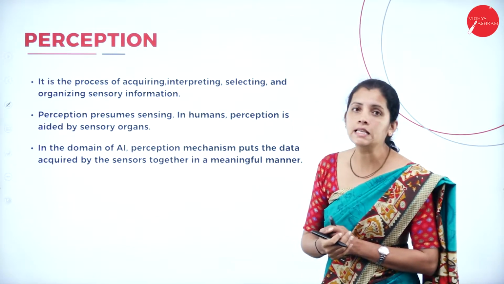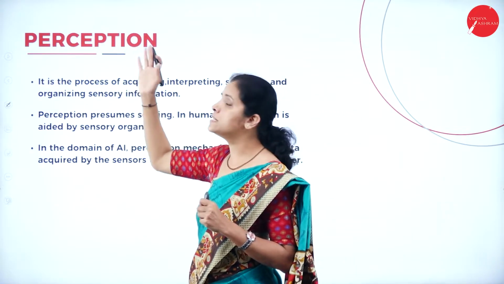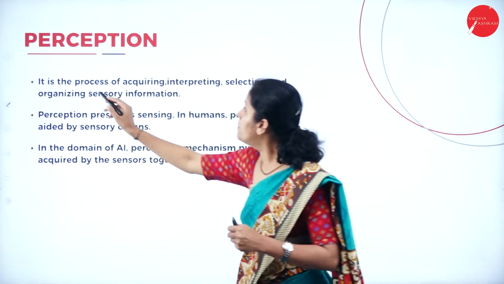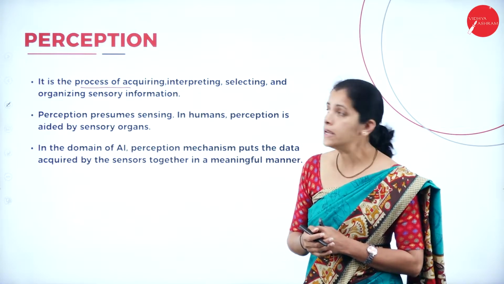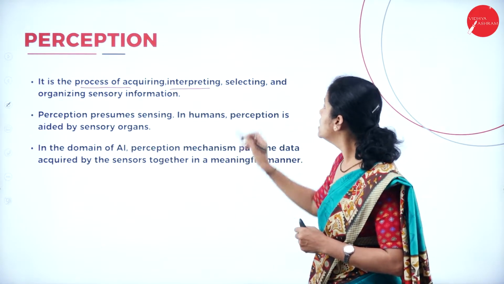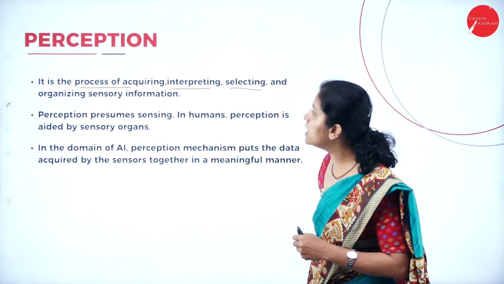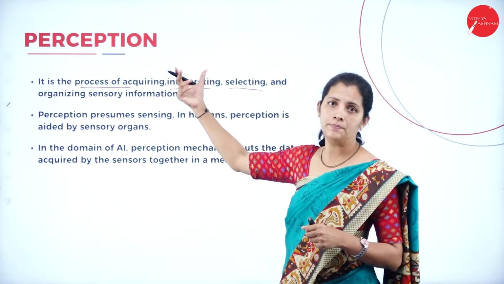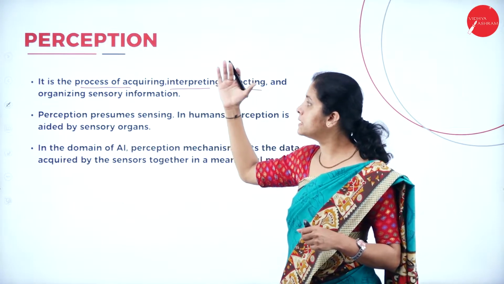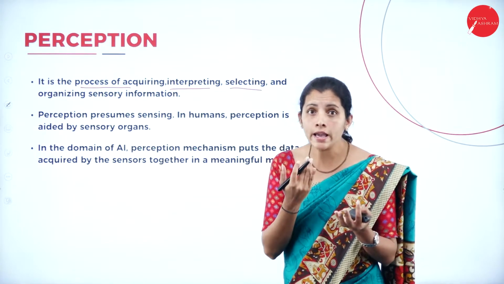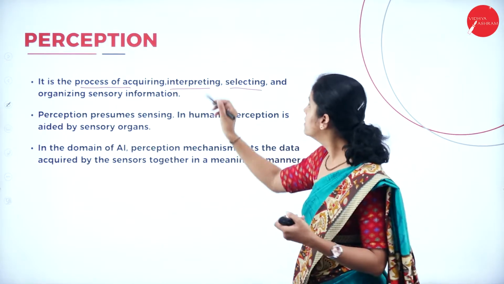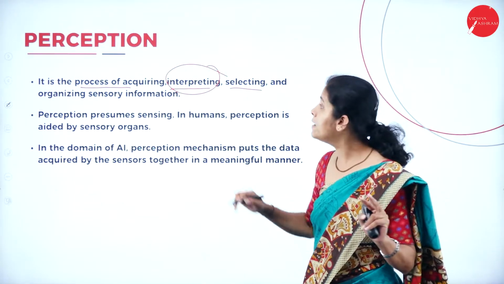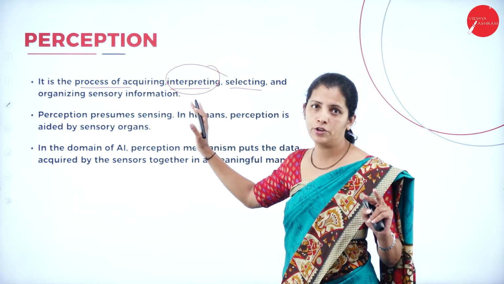Then moving on to the next component, that is perception. So what is perception? It is nothing but the process of acquiring, that is collecting, intercepting, selecting and organizing sensory information.